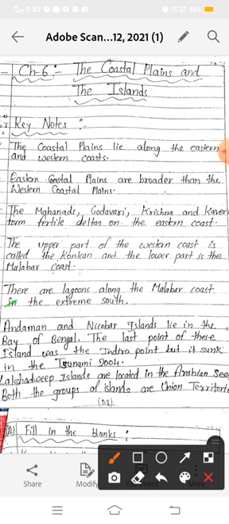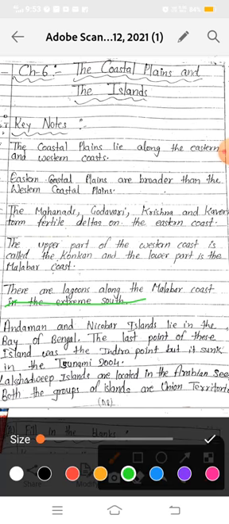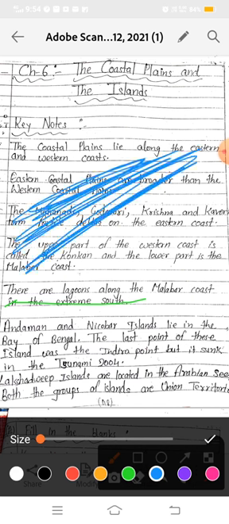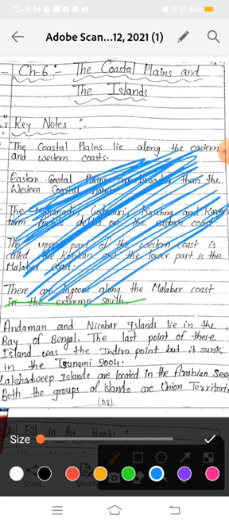Lagoons are parts of sea water cut off by rocks and sand, as I explained with the help of a diagram during the lecture videos. See, suppose this is our ocean or sea.